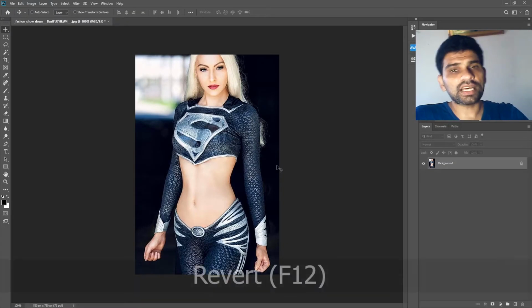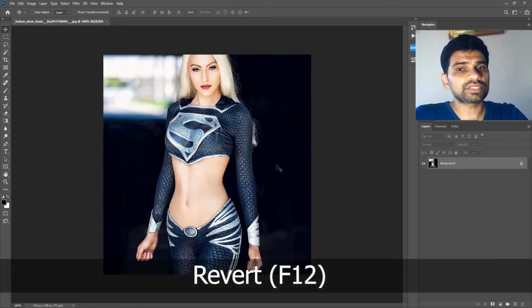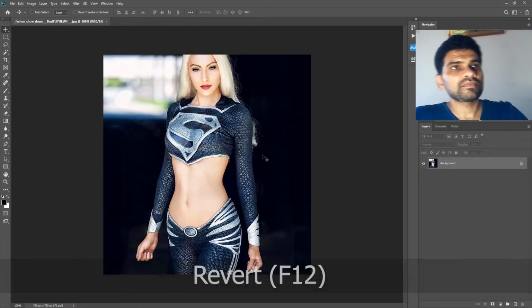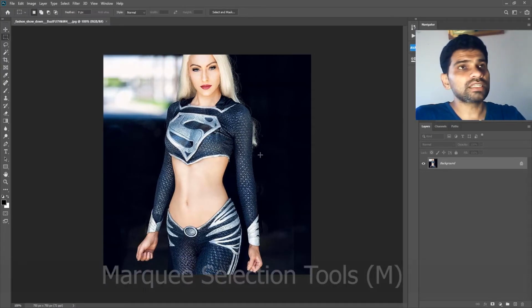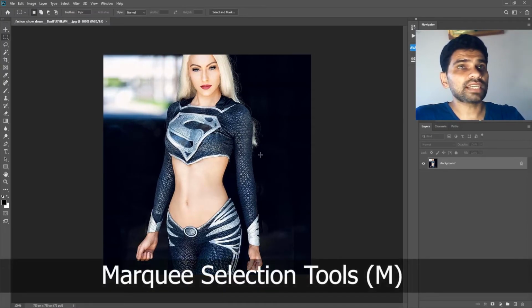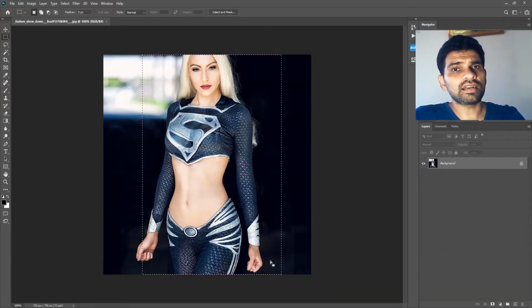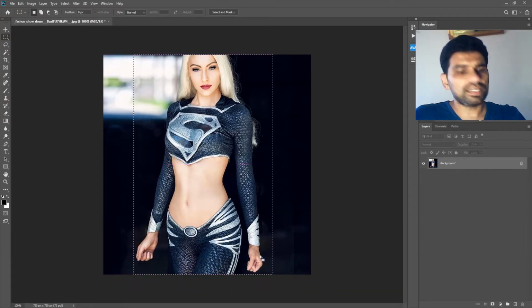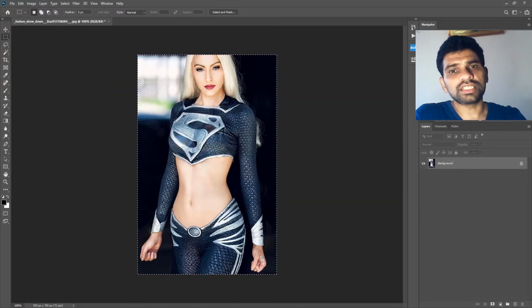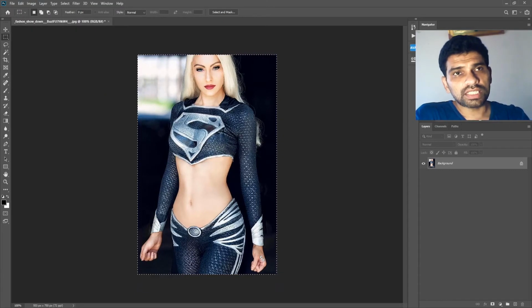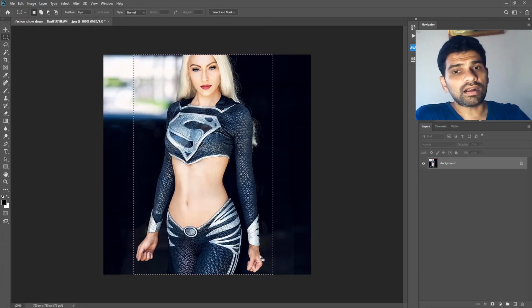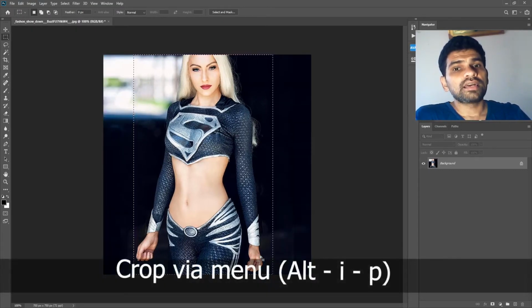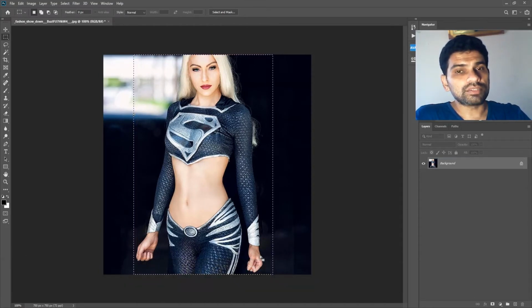I will press F12 to revert this image to its original state. Now I will press M on my keyboard to switch to the Marquee Rectangular Selection Tool, and I will draw a rectangle around this image, and I will press a shortcut key on my keyboard, and boom, it's cropped. The shortcut key I pressed is Alt, I, and then P. You don't need to press them all together.